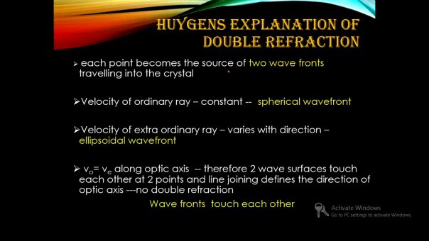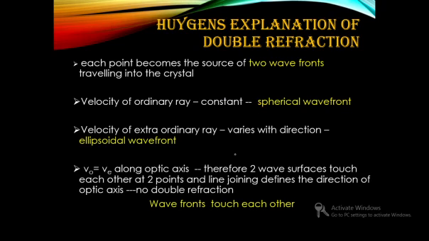But what we are considering is an anisotropic crystal, and here each point will be a source of two wavefronts. One is for the extraordinary ray, which has different velocity along different directions and hence has an ellipsoidal appearance, while the other is for the ordinary ray, which has constant velocity in all directions and hence a spherical wavefront.